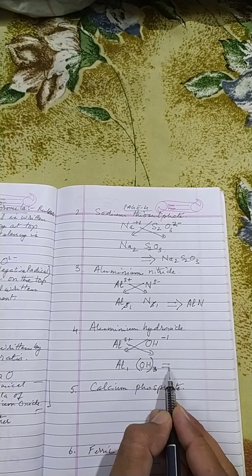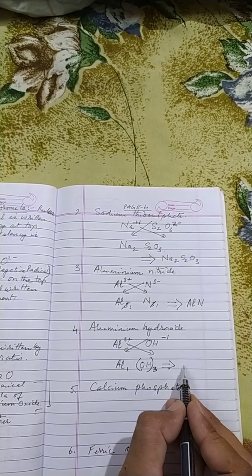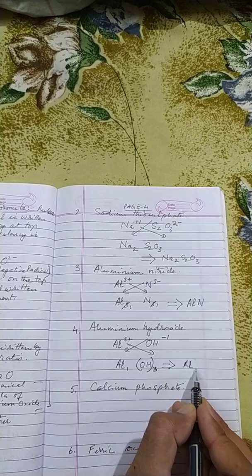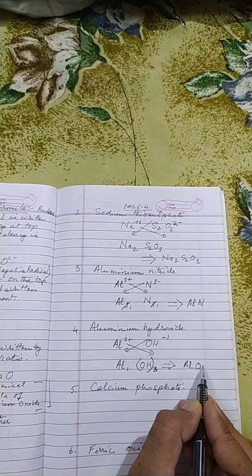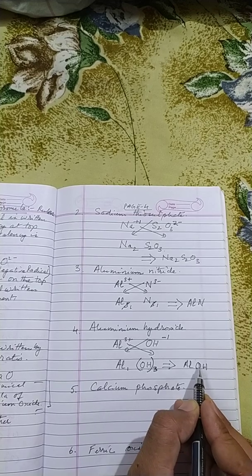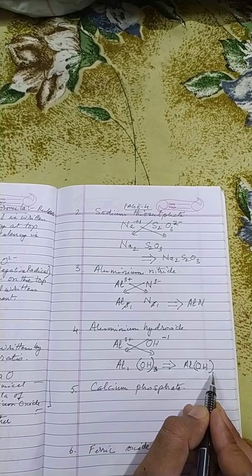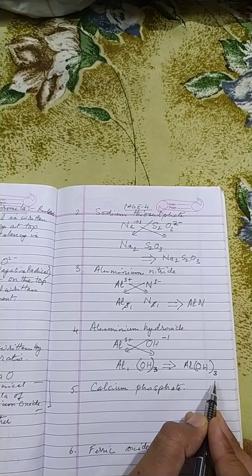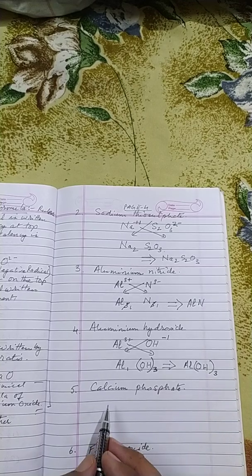So what does the formula become? The formula here for aluminium hydroxide is Al(OH) kept in bracket and then valency 3.